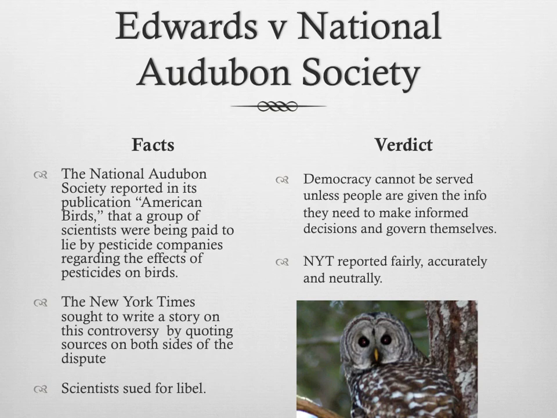And the verdict, as you might be able to guess, even though the information may not have been true about the scientists, the fact that the controversy existed and the lawsuit existed was factual. And so the New York Times reporting on this lawsuit was true reporting, and it was accurate reporting. And so this idea of democracy being served by a dialogue of ideas, and these court proceedings could lead to government action, that accurate reporting was certainly protected by the First Amendment.